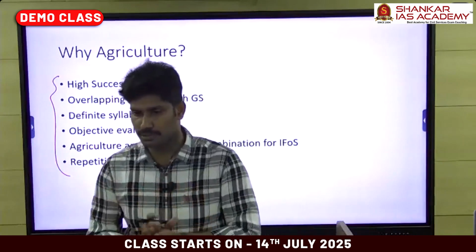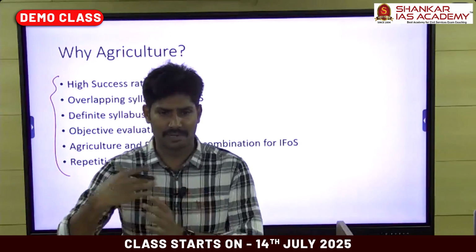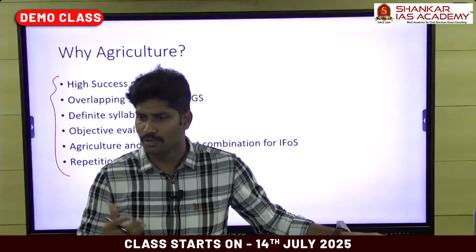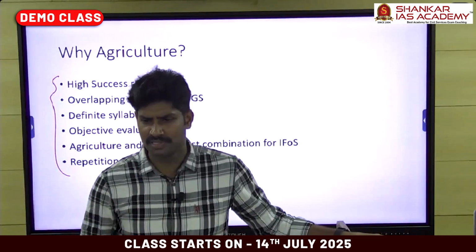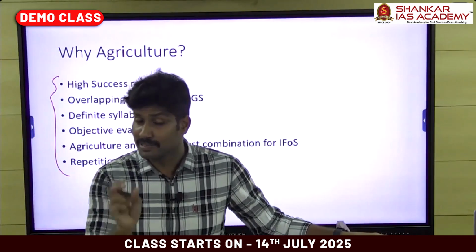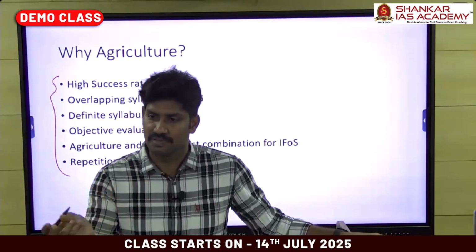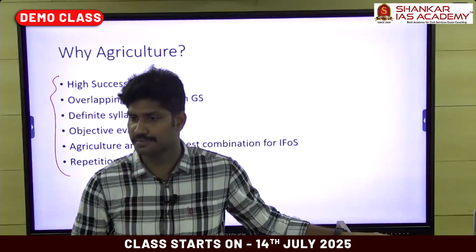Actually, we have to see the proportion. You might ask this question, sir, about success rate: when we see the results, more students are with very popular options like sociology, public administration, political science, anthropology, right? But you have to see the proportion. How many students are appearing for the interview? Out of this, how many students are clearing in the final rank list?